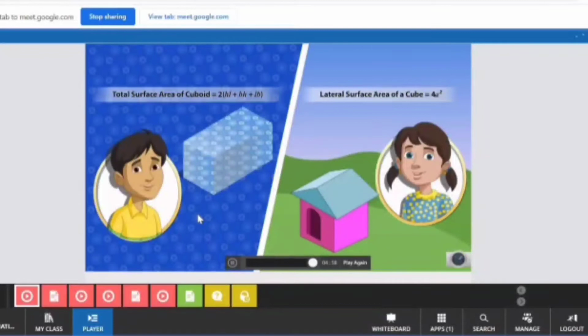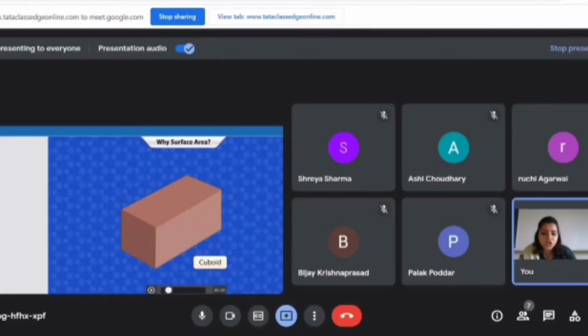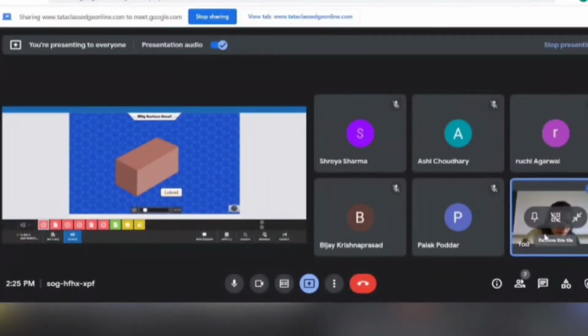It was clear to show which one is surface area, which one is total surface area and which one is lateral surface area. But once again I should explain it to you, whenever we talk about surface area, we should be specific by using the terms total surface area or lateral surface area. One minute.